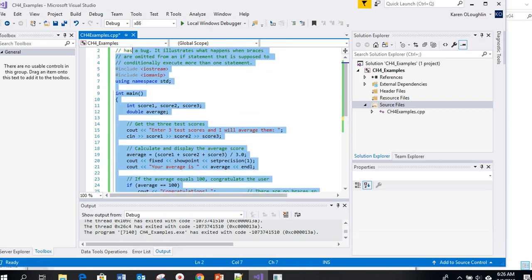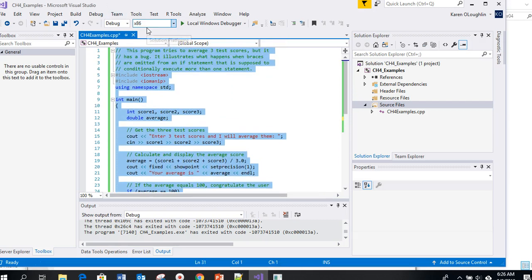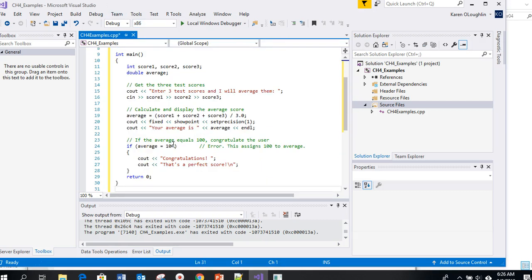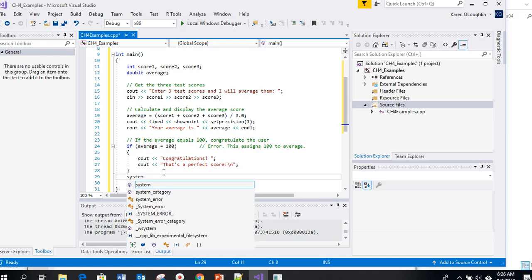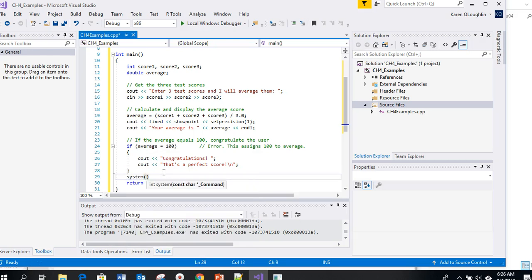So in this code, if we bring it over here, it is going to successfully run no matter what, because average will always get assigned 100. It's not even testing to see if it's equal to, because it's doing an assignment.